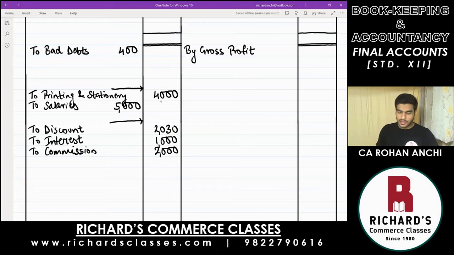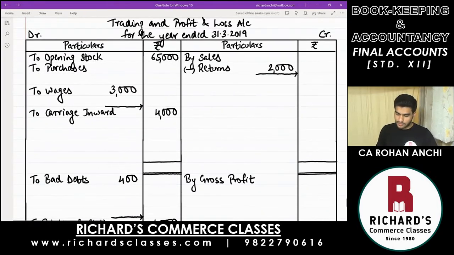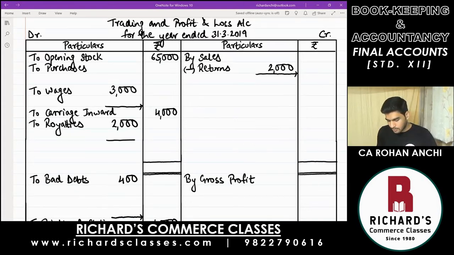Then the next is royalties, which is written in trading account. This has an adjustment, so write down in the inner column to royalties. Amount is 2,000. And then the last item there, purchases. We have written purchases, right, in the inner column, 50,000.